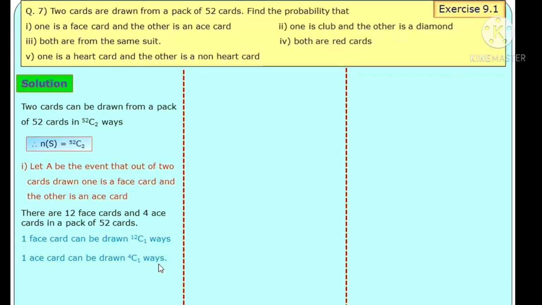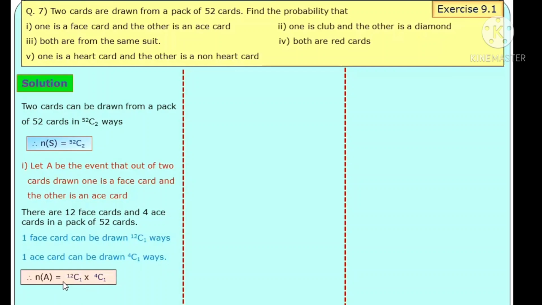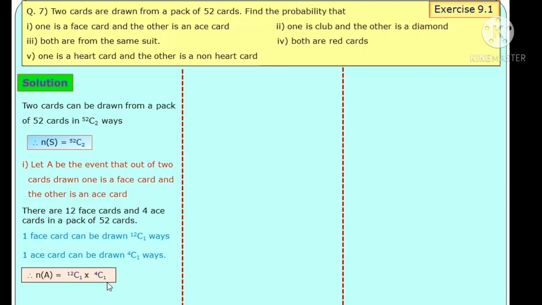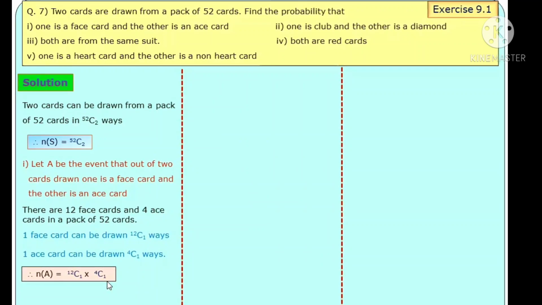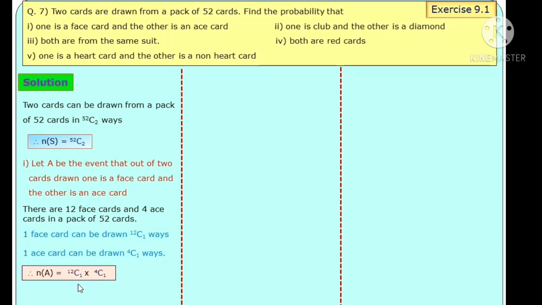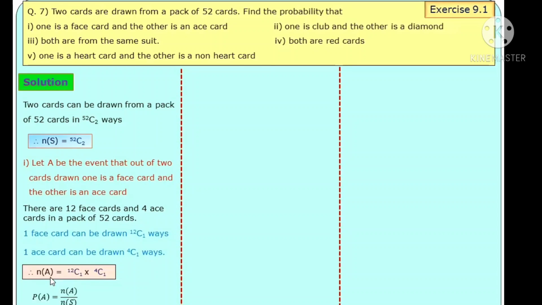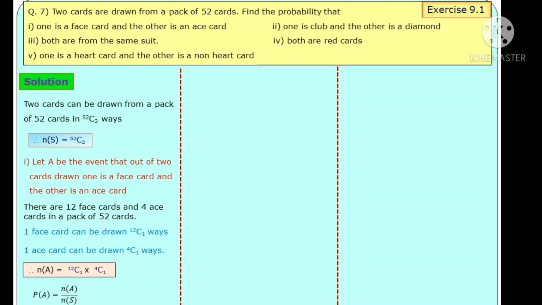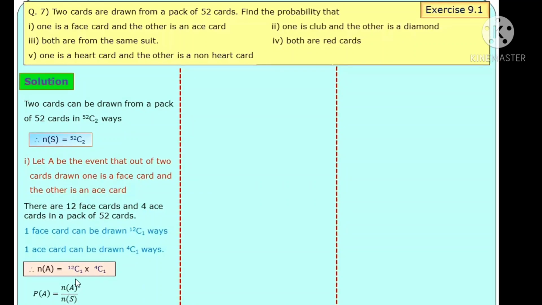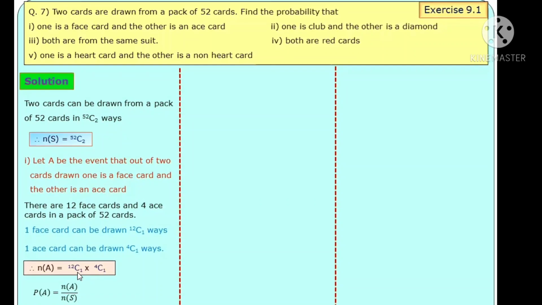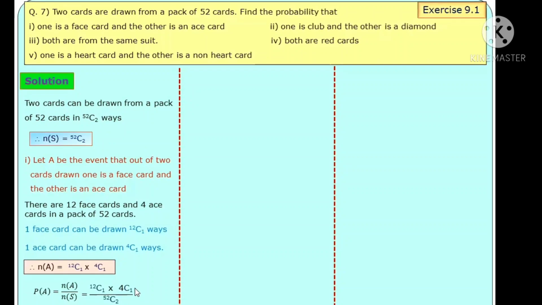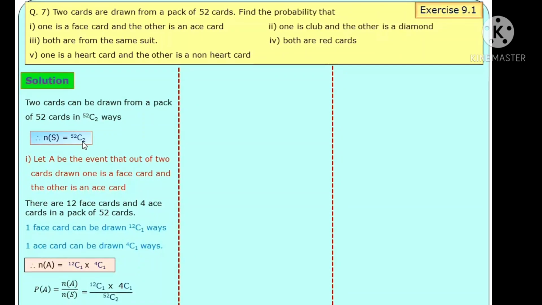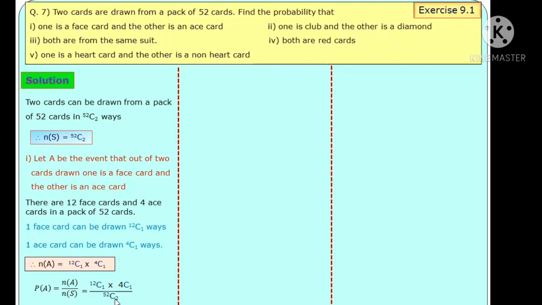Therefore, number of elements in event A are 12C1 into 4C1. After this, probability for event A, formula N of A divided by N of S, that is equal to N of A value 12C1 into 4C1 divided by N of S, sample space outcomes 52C2.